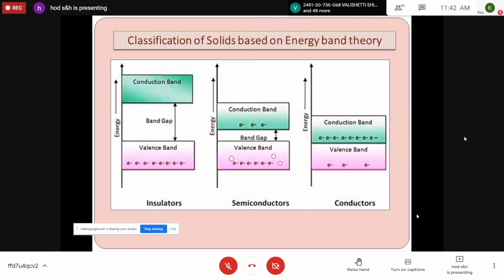In this way, the valence band and the conduction band are separated by a certain gap, which is called the band gap. The same is also called the forbidden energy gap. Based on the forbidden energy gap values, the crystalline solids are classified as conductors, semiconductors, and insulators. Once again, I'll explain this.